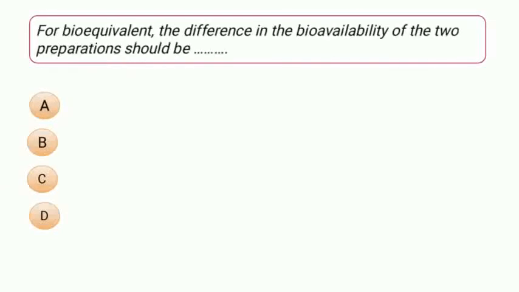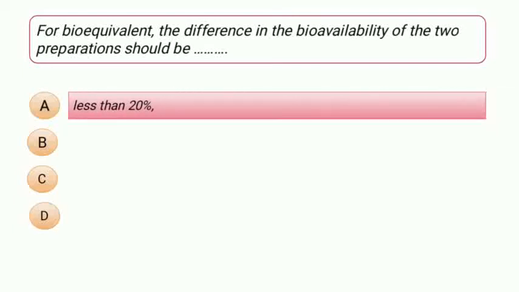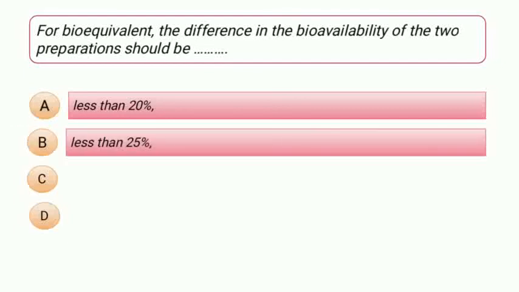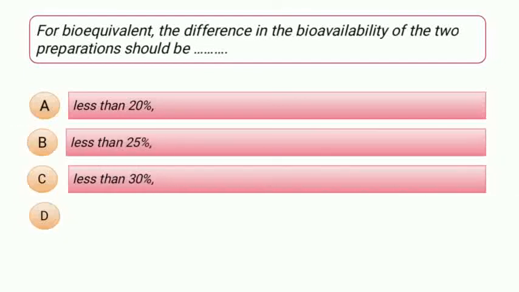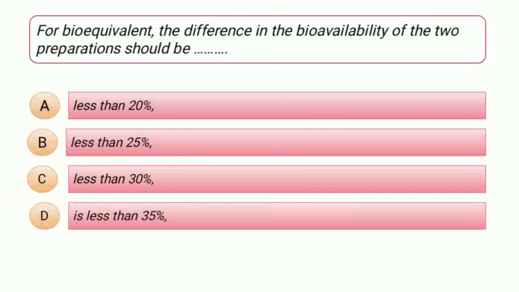The question is, for being bioequivalent, the difference in the bioavailability of the two preparations should be, the options are option number A, less than 20%, option number B, less than 25%, option number C, less than 30%, or option number D, that is less than 35%.